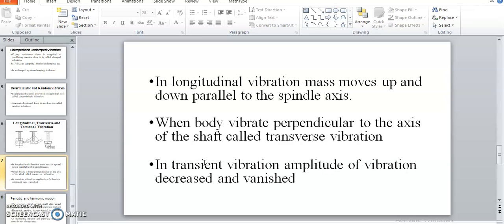That type of vibration we study in detail in the topic of forced vibration. So in transient vibration, the amplitude of the vibration is reduced and vanishes after a certain time, which is called transient vibration.